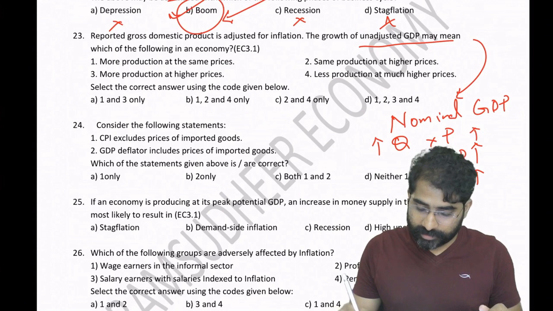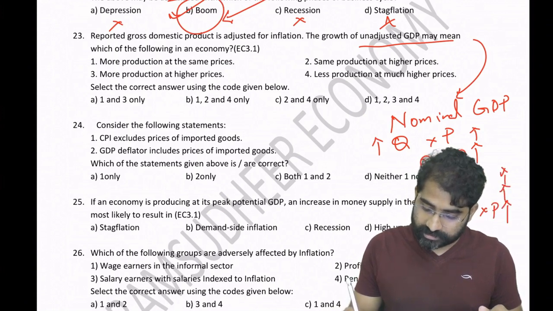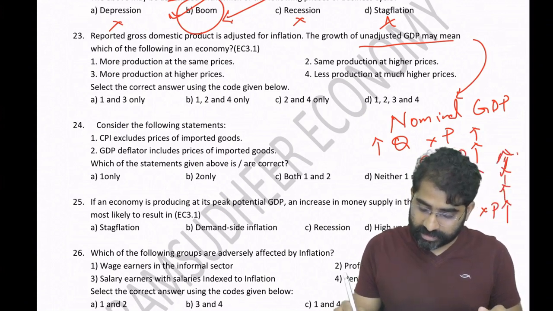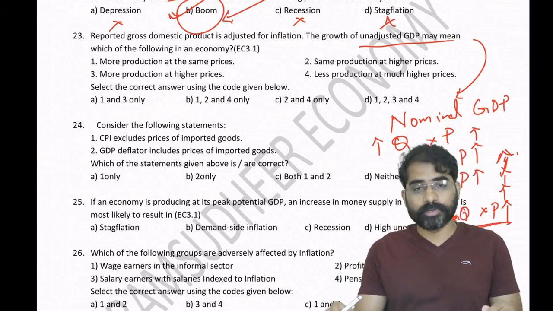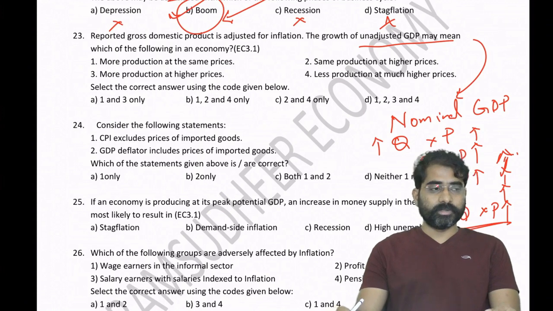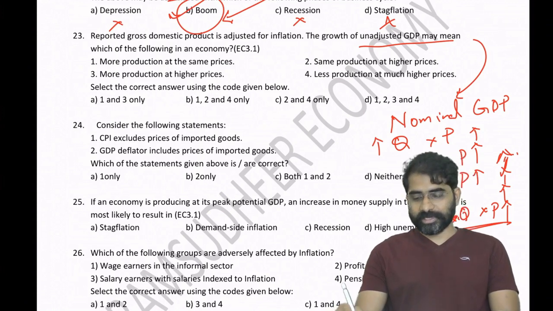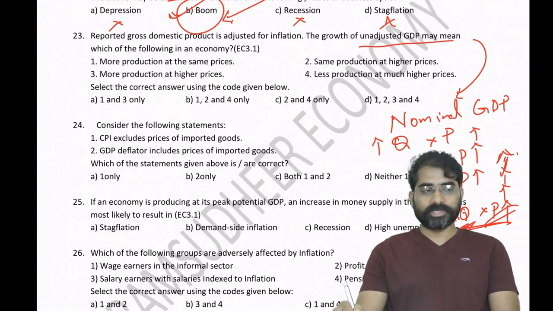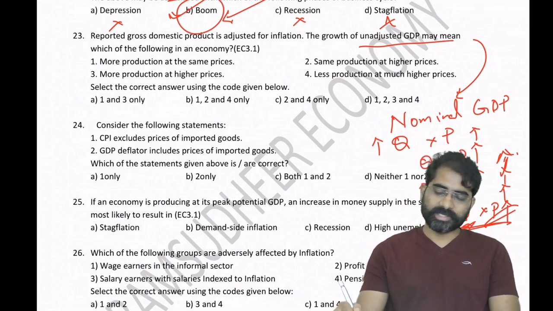So nominal GDP can increase even though the quantity is slightly decreased, if there's a very high price. Modi ji's $5 trillion target, some economists were commenting on this. Subramanian Swamy was also saying you cannot reach 5 trillion, that means probably you will jump through your prices because you're not increasing your production output. So like that also you can increase. So all the four you can do.